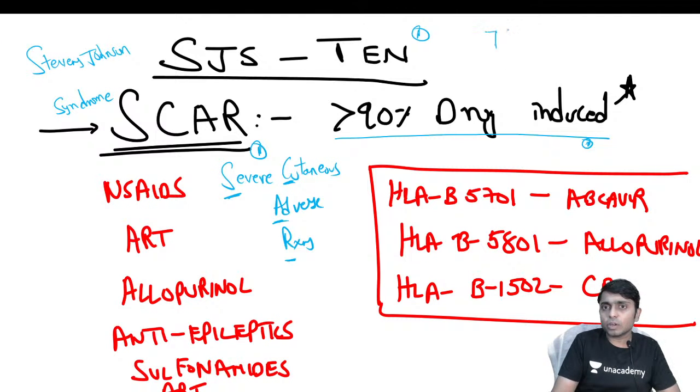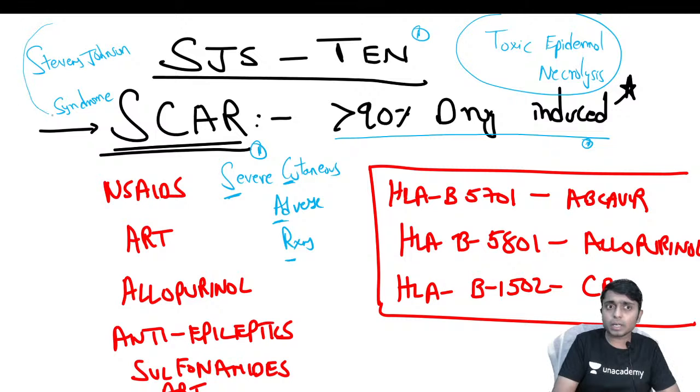In case you are doing your internship, there is a high chance that you might see 1 or 2 cases of SJS or TEN in your casualty if you are from a government medical college. These are medical emergencies, dermatological emergencies, Stevens-Johnson syndrome and toxic epidermal necrolysis. There are a few subtle differences, and I will show you the images of these conditions and how they look.